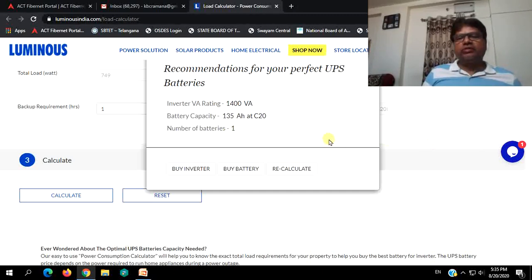So normally this is what we encounter for our domestic applications, where we will be using mostly lighting load, fans, TVs, and only fridges when the power supply is off. For such purposes, depending on our affordability and requirement, the inverter capacity required will be around 1 to 1.5 kVA, and the battery capacity required, depending on the backup time, may range from 100 ampere hours to 150 ampere hours.